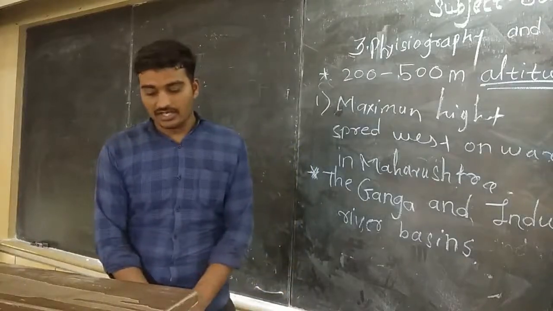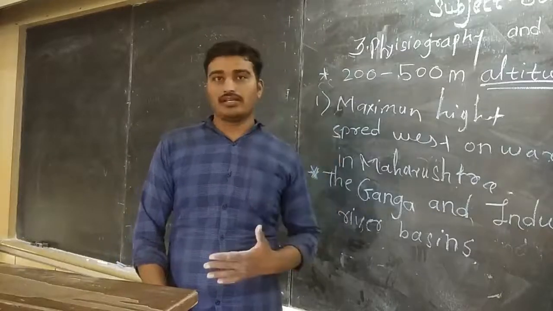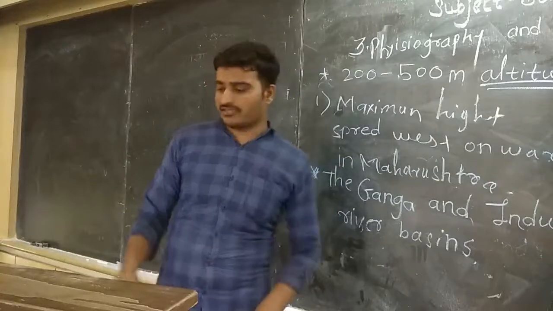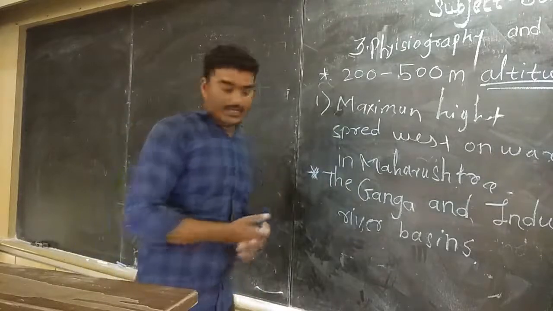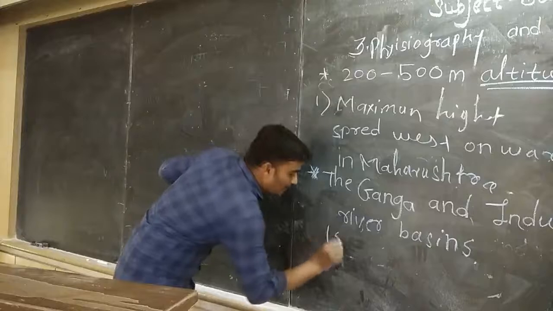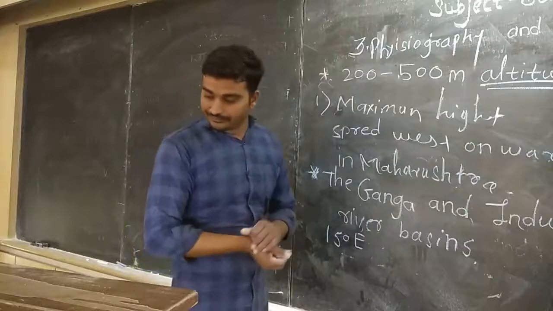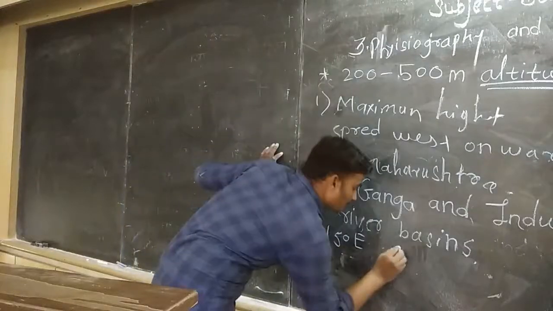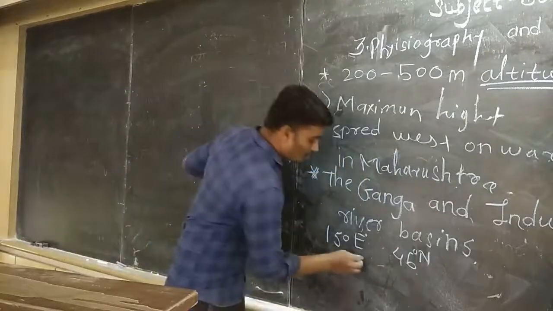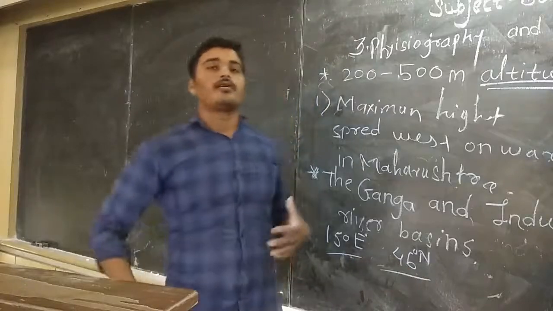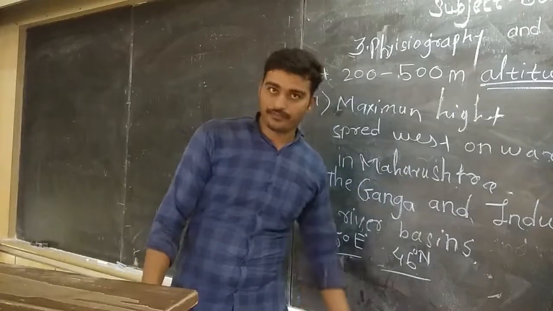Basically we can see the shield, one of the places in Brazil, it has more than 1000 altitude, and it comes into the location in longitude and latitude. The location is exactly 15 degree east onwards and 45 degree north onwards. So this is the exact longitudinal and latitudinal value that we have to tell about the highest altitudinal place.